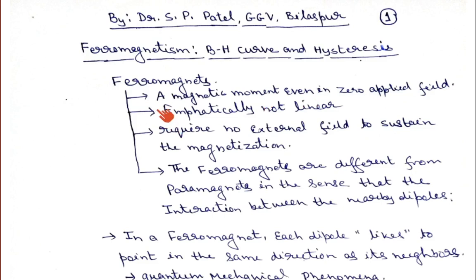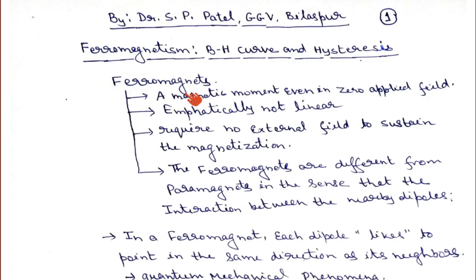In order to understand this statement, let us go to the paramagnetic material. What happens in paramagnetic material when you apply the magnetic field? Whatever magnetic dipole moments are present in paramagnetic material are basically spin dipole moments. When you apply a magnetic field, they try to align in the direction of the applied magnetic field.